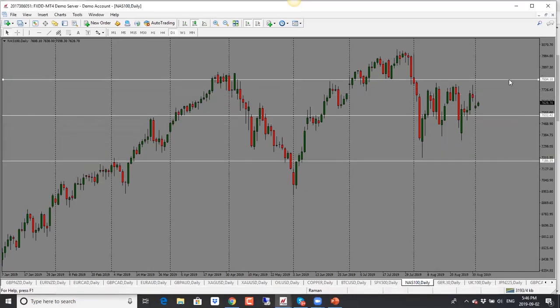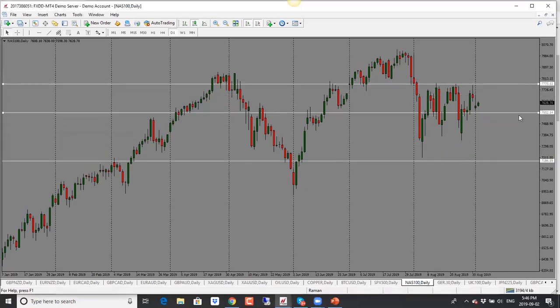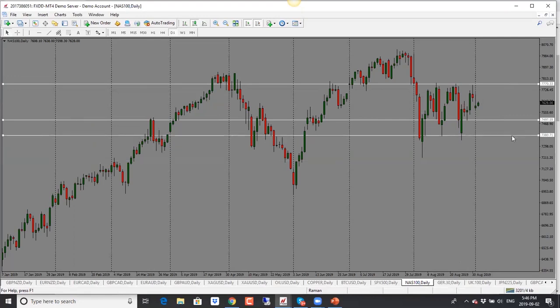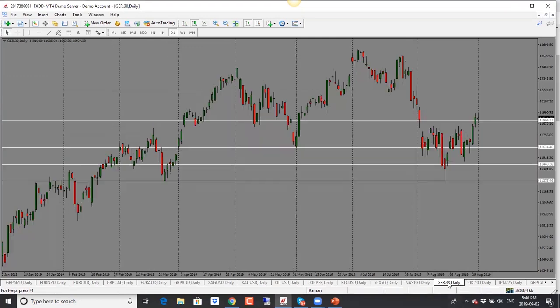NASDAQ here, same thing. We see that price has been trading in this range for some time now, all of August essentially. Same thing, we have a bearish close here. We have a large pin on top. So this is our pin bar, looking for price to drop further. And 75 is the first target. And then we're looking at 73.80. So bias is bearish for NASDAQ as well.